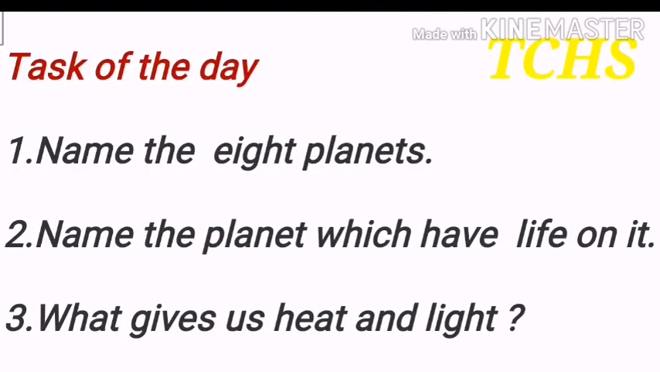Task of the day. First one, name the 8 planets. Second one, name the planet which has life on it. Third one, what gives us heat and light? Children, answer these 3 questions in your classwork. Write the heading task of the day, lesson name, and write these answers. Questions as well as answers. You have to copy the questions as well as the answers also.